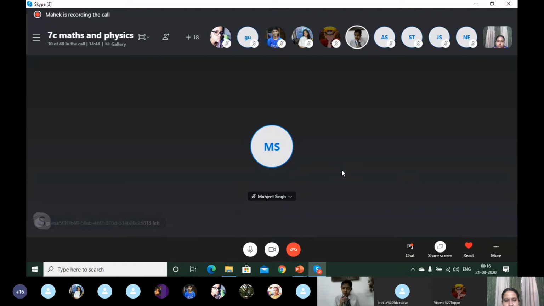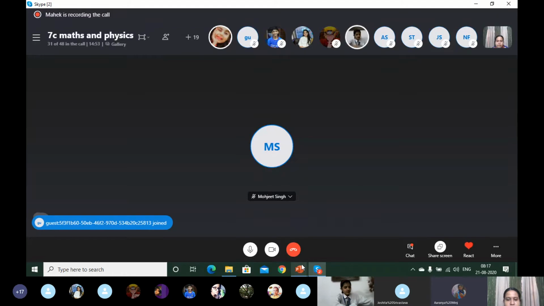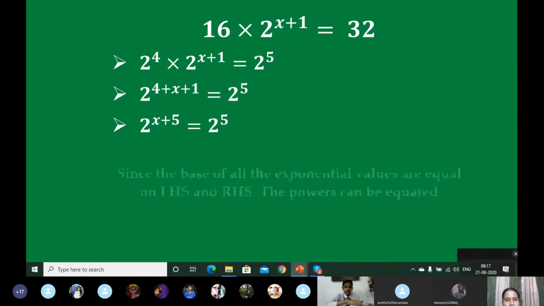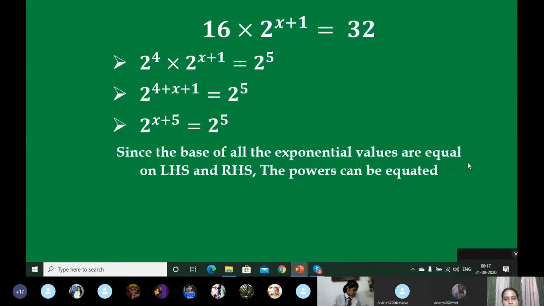Ma'am, since the base of all exponential values are equal on LHS and RHS, the powers can be equated. Right. Good. So, this is the statement. Without this statement, we cannot prove the next line. So, this statement proves the next line. So, we will write x plus 5 is equal to 5.